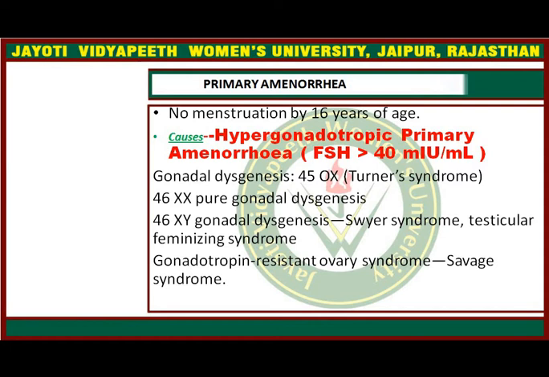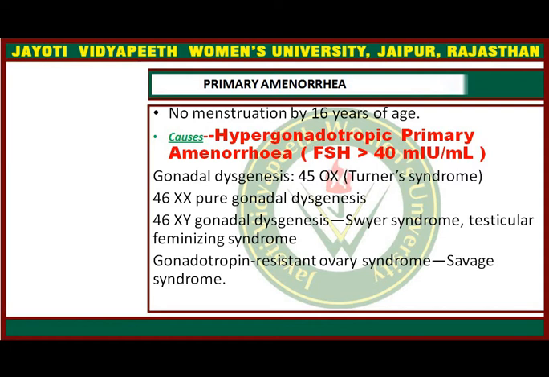So in pathological conditions we can see primary and secondary amenorrhea. Primary amenorrhea is when a young girl has not menstruated up to the age of 16 years. This is also called delayed menarche, you can say.